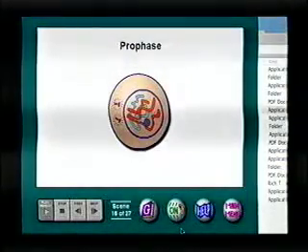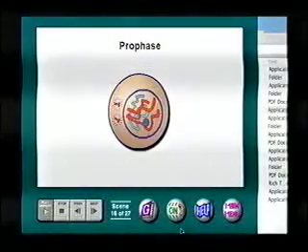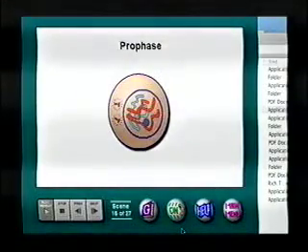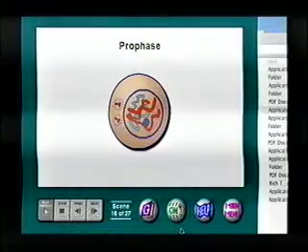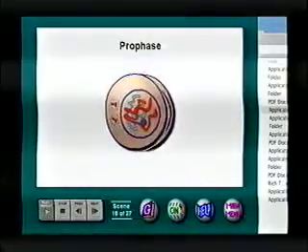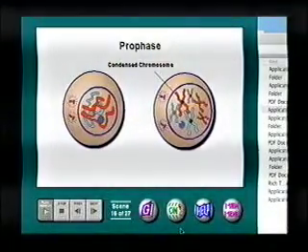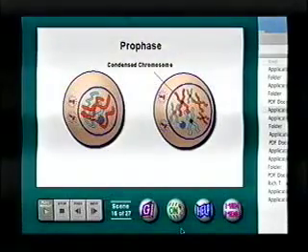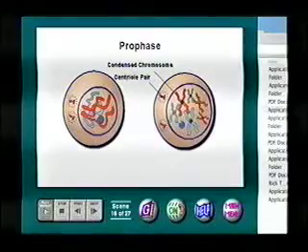Of the four different stages of mitosis, the first stage, prophase, is the longest. When cells enter prophase, their chromosomes are doubled, elongated, and indistinguishable. During the first part of prophase, the chromosomes condense and become visible. In animal cells, two pairs of rod-shaped structures in the cytoplasm, called centrioles, begin to separate and move to opposite sides of the cell.